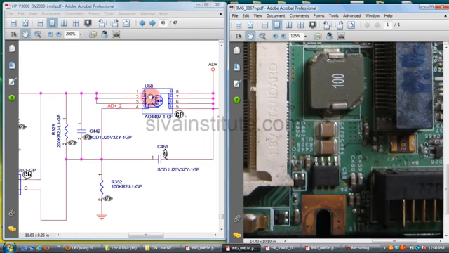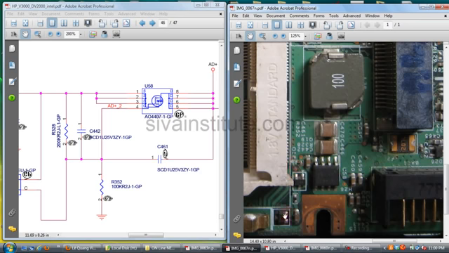This is U58. Pin number 1, 2, 3, 4. Pin number 5, 6, 7, 8. This is U58. This is Q19.